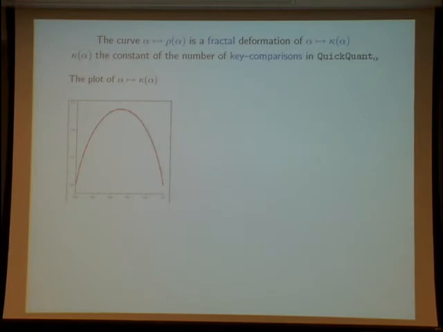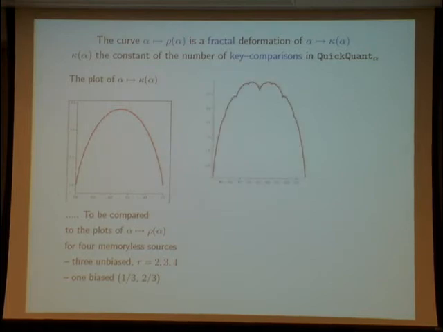So I recall here the plot of the constant kappa of alpha, which is the constant which intervenes in the mean number of key comparisons, and this plot must be compared to the plot of rho alpha. I give 4 examples for 4 memoryless sources.